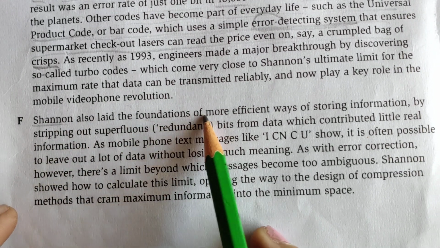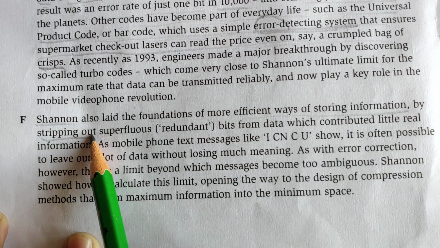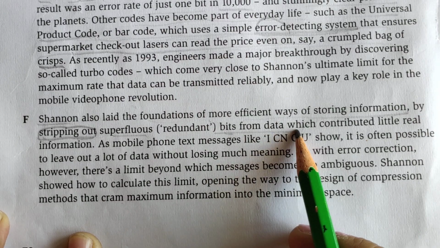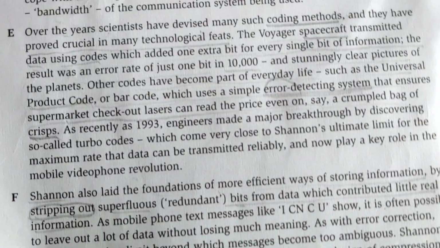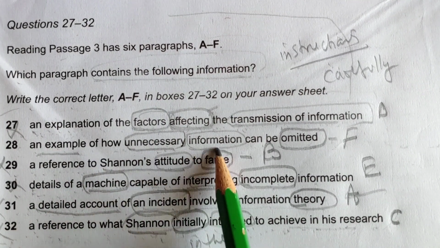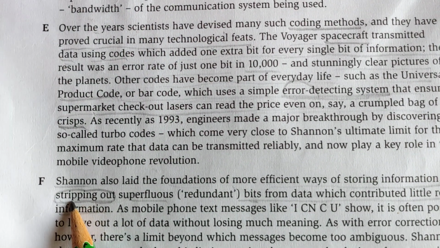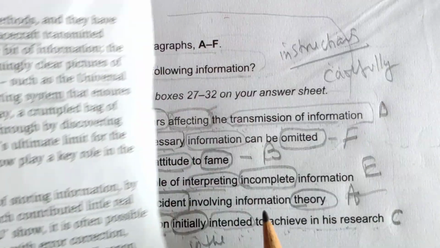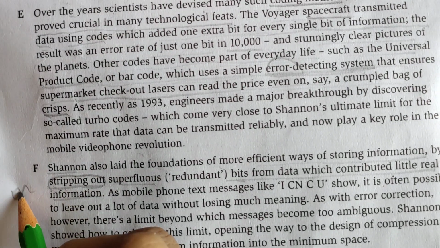Shannon also laid the foundations of more efficient ways of storing information by stripping out superfluous bits from data which contributed little real information. Yes, here the statement is saying an example of how unnecessary information can be omitted. Stripping out is omitted.